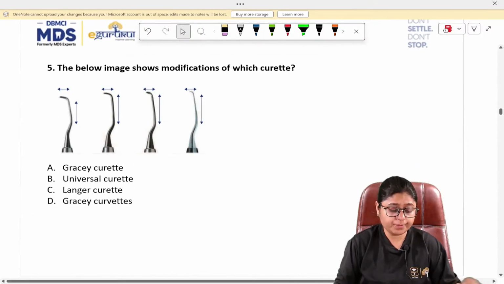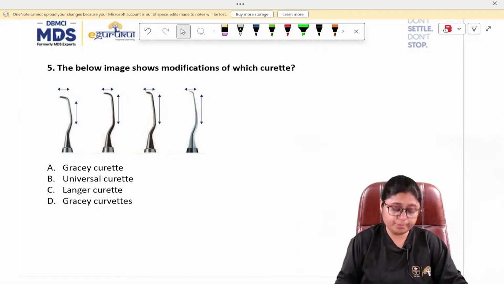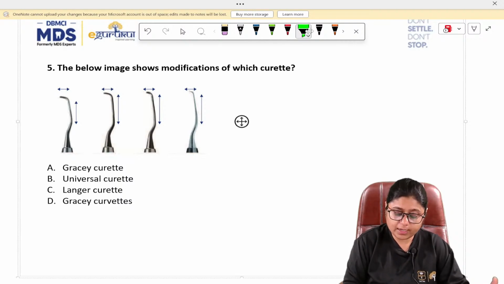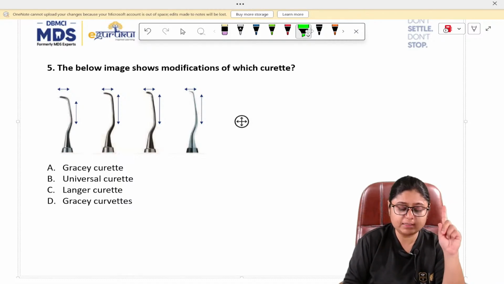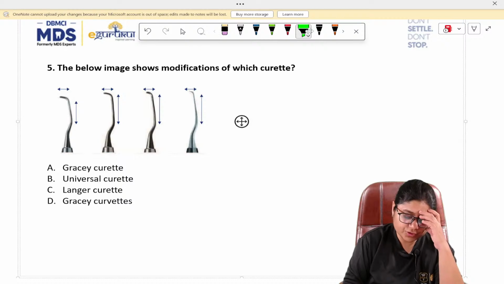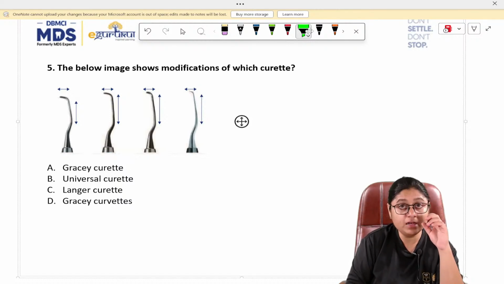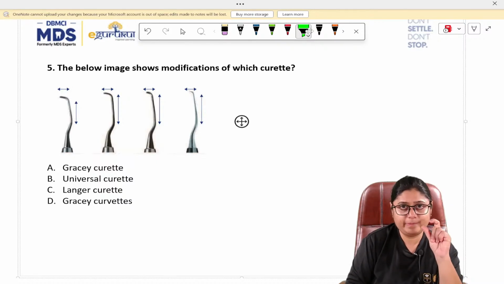The next question. The below image shows modification of which curettes? There are 4 curettes seen, and in each curette you will see some difference. I'll tell you the difference also. This is the first curette. This arrow shows the shank and this arrow shows the tip. This is the second curette. Now here you can see that the shank is a little bit extended. It is elongated, right? But the tip arrow is the same.